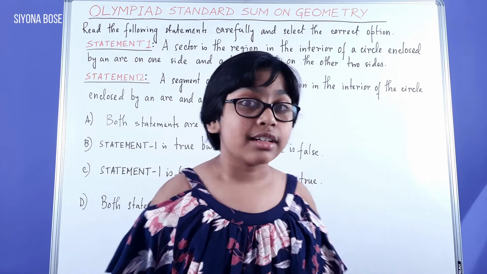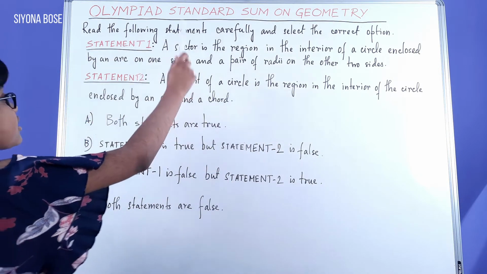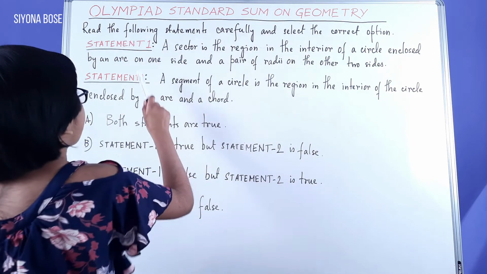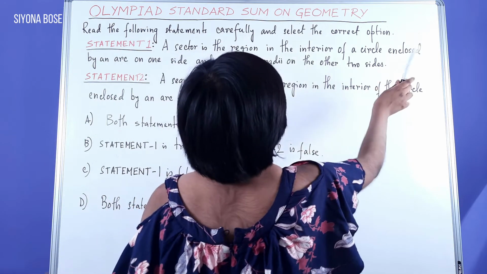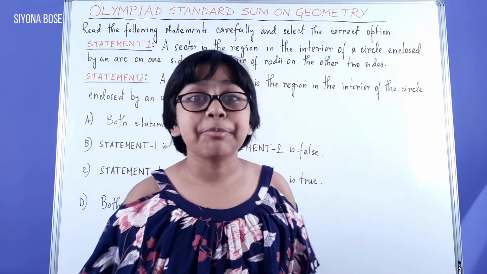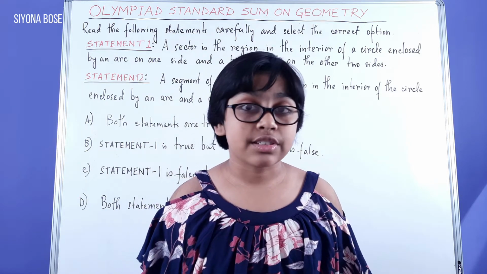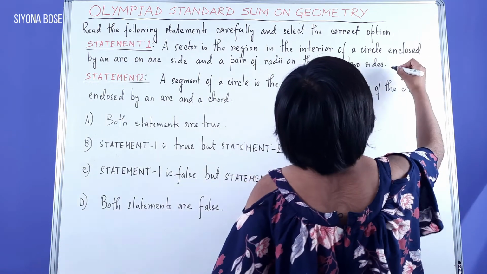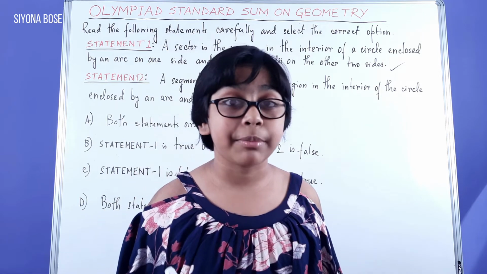So let's begin. First, let's look at statement 1. A sector is the region in the interior of a circle enclosed by an arc on one side and a pair of radii on the other two sides. This is nothing but the correct definition of a sector of a circle. So this is a correct statement. This is true. I'm going to demonstrate a sector with a diagram now.